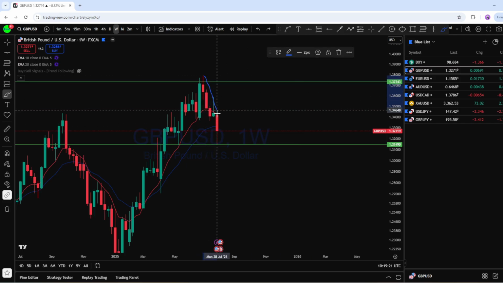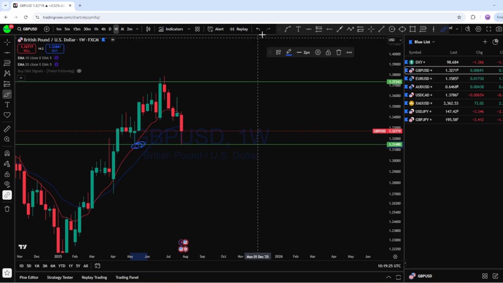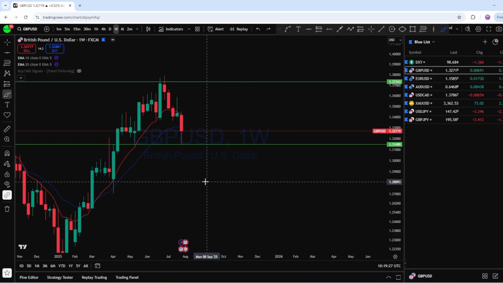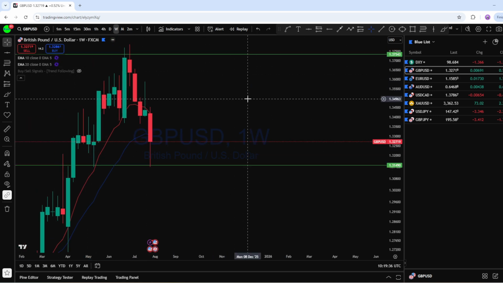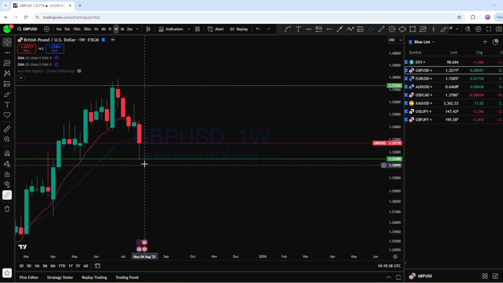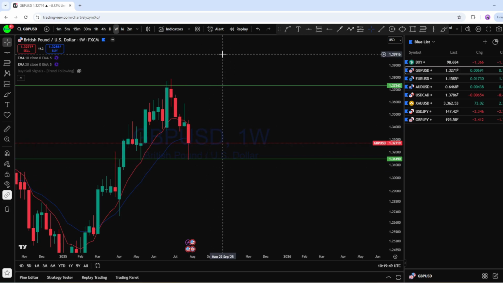and followed by the market has dropped back to this support here. If you closely look at it, we can see the market has caused a long wick candle in this key level of support. This is the weekly support here, and from that support, what we can expect on GBPUSD is the market to potentially bounce back to the upside to create a new higher high, as it is a long-term bull market. The market in this weekly support level, expecting it to revert back again to create a new higher high.